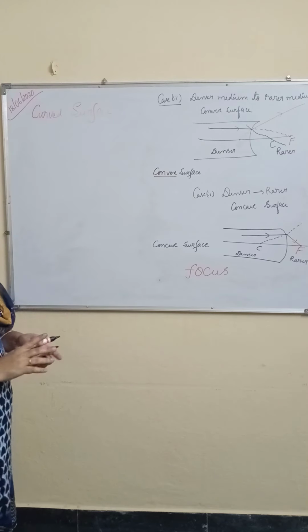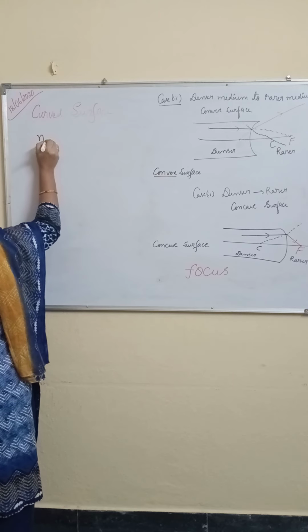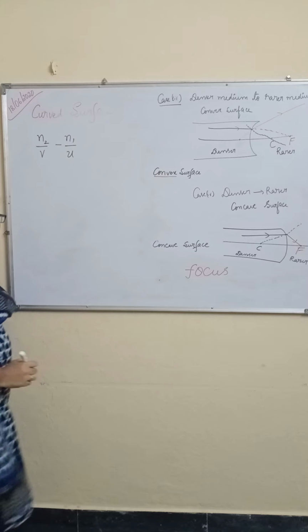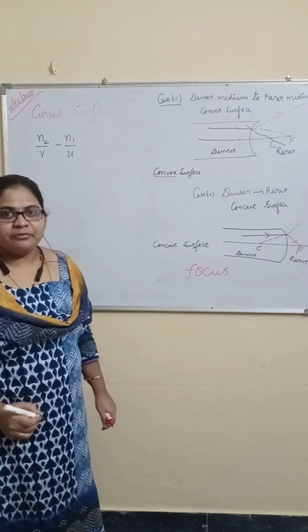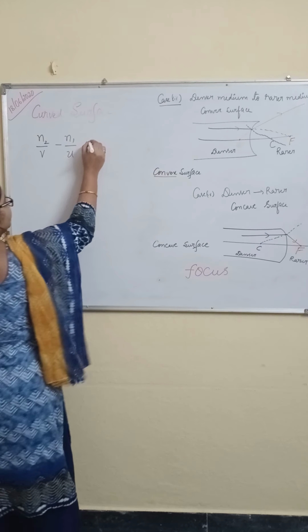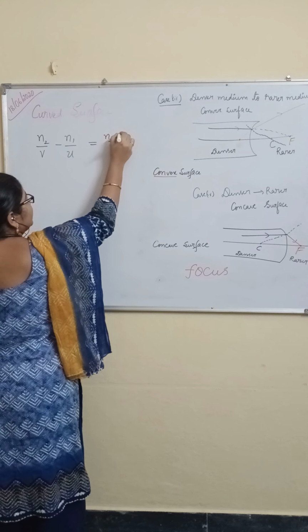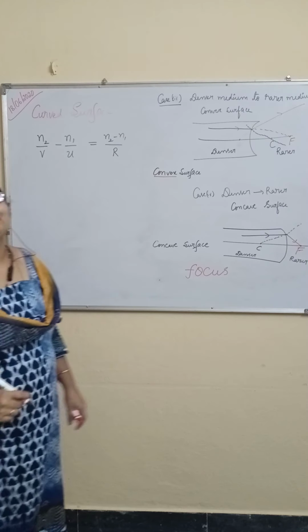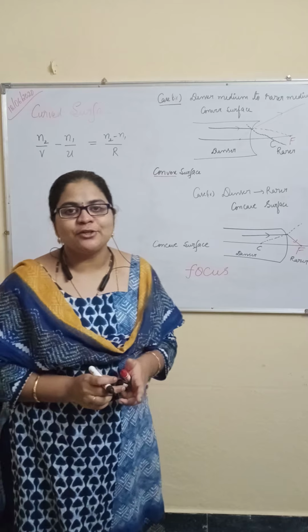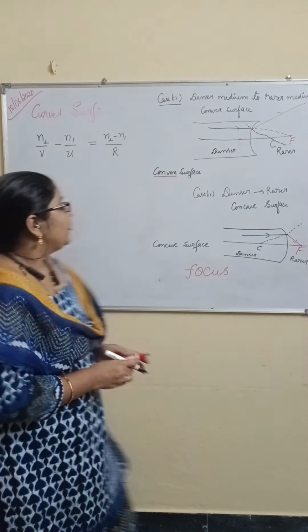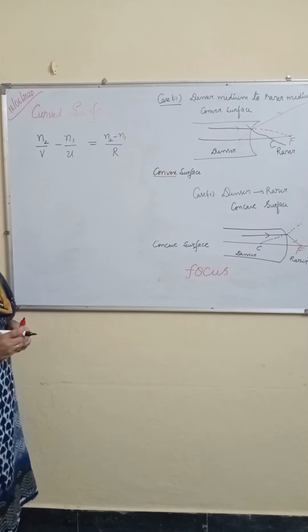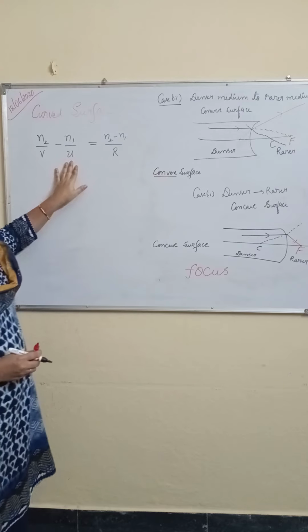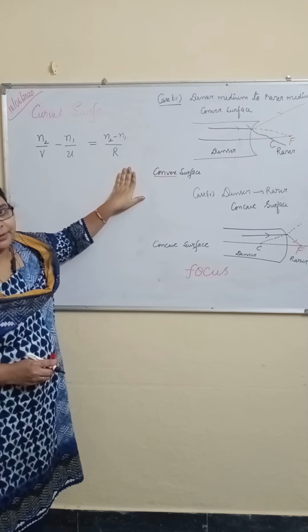Curved surface formula, very important. N2 by V minus N1 by U is equal to N2 minus N1 by R. R means radius of curvature, the distance between pole and center of curvature. Do you remember? So what is the curved surface formula? N2 by V minus N1 by U is equal to N2 minus N1 by R.